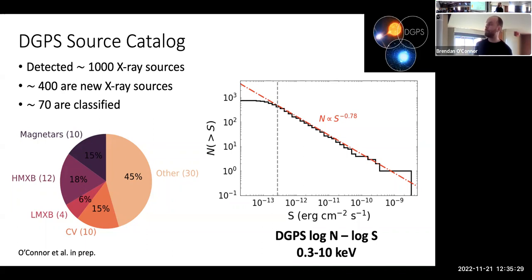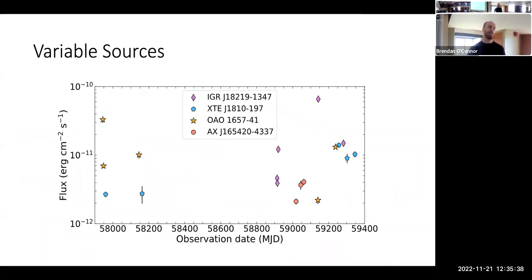But our approach was actually to look at the sources that have a flux greater than 10 to the minus 12 erg per centimeter squared per second, and which show variability. And we focused on individual objects using NuSTAR, XMM, NICER, and Chandra to go deeper and study these objects at different energies and different timescales, and look for periodicity, but also undertaking optical campaigns like spectroscopy to classify the optical counterpart if we can get a really precise Chandra localization. These are some of the sources that we've worked on.